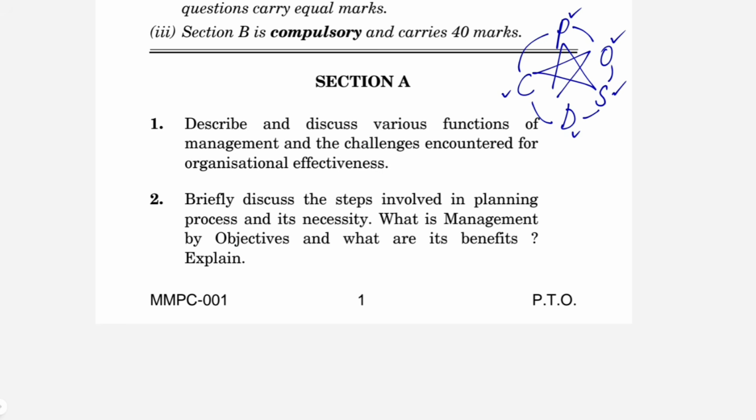The next is the challenges encountered by managers for organizational effectiveness. What could be the challenges? Globalization, the quality of your workforce, the cost, the quantity, the changing environment around you, the political situation around you. There are a lot of challenges that a manager might face.